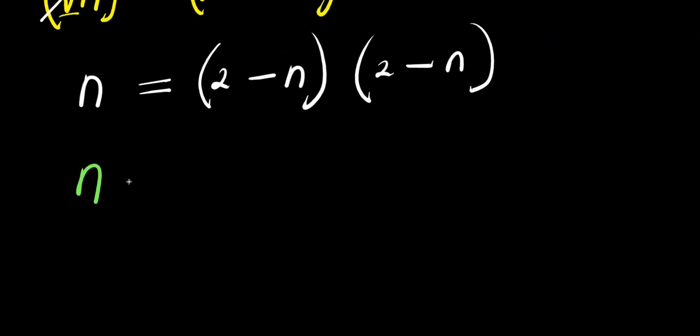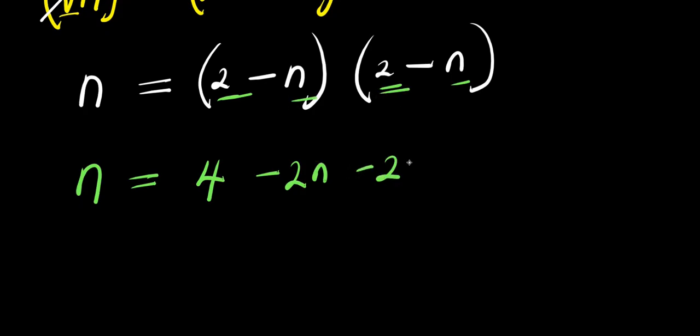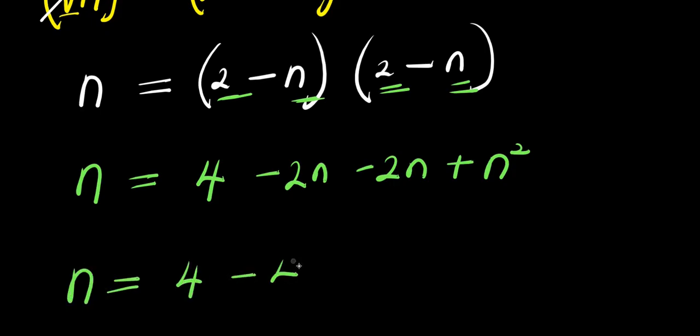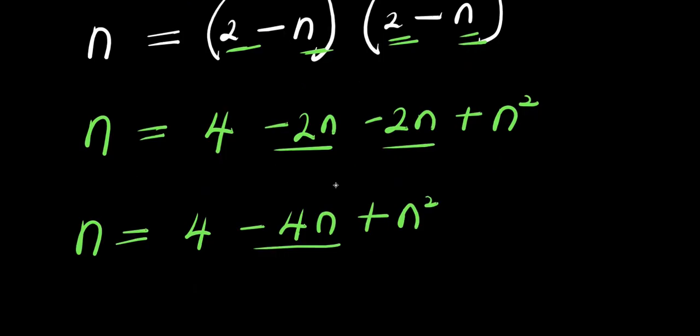From here, we have n equals 2 times 2, 4, 2 times minus n, minus 2n, minus n times 2, minus 2n, minus n times minus n, plus n squared. From here, we have n equals 4 minus 4n plus n squared. That's minus 2n and minus 2n is minus 4n.